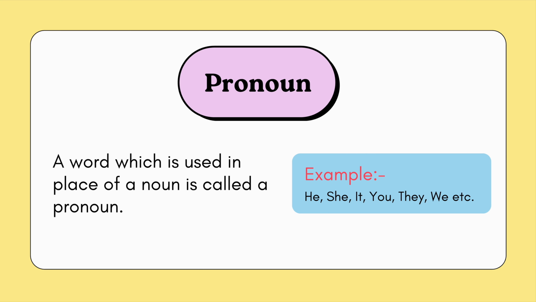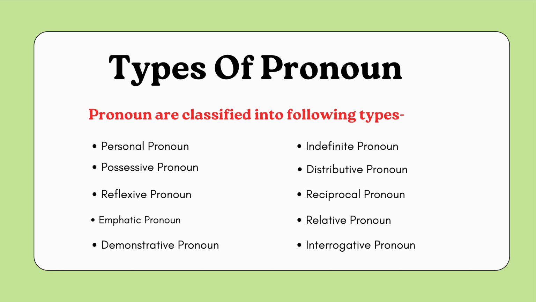Pronoun is a word which is used in place of a noun. Example: he, she, it, you, they, we, etc. Types of pronoun. Pronouns are classified into the following types: